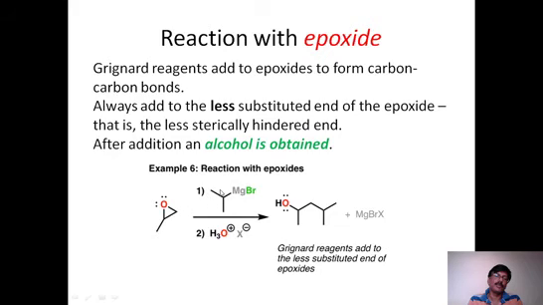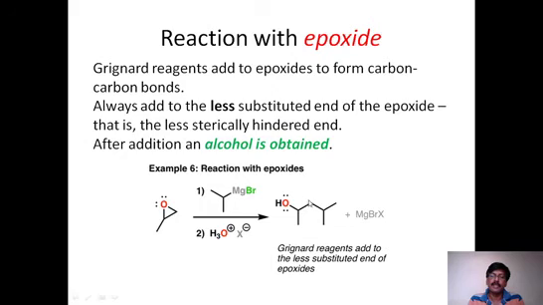Therefore, whatever the group coming from RMgX should add to this. So we attach this carbanion, the nucleophilic center of RMgX, to this carbon. Therefore, this more substituted carbon now is getting the OH group.